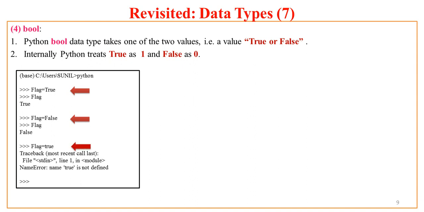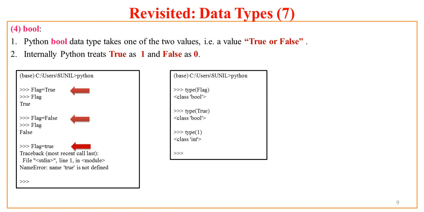Python gives me an error: Traceback, most recent call last, File stdin, line 1, in module, NameError: name true is not defined. That means the way you treat true in other languages, which is not case sensitive, is not treated the same way in Python.